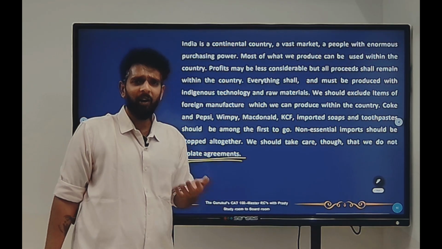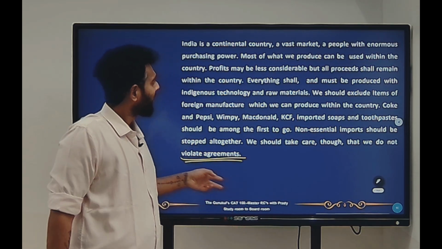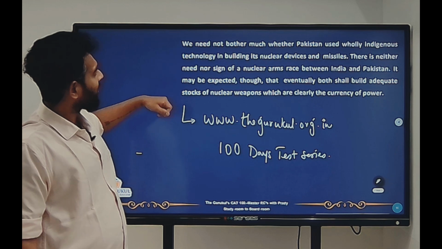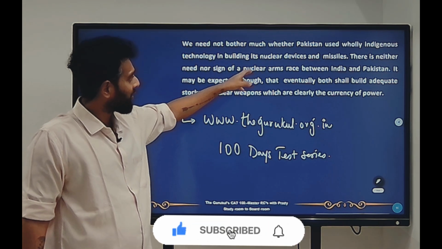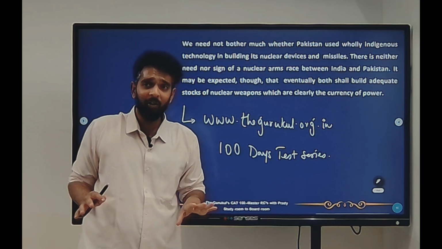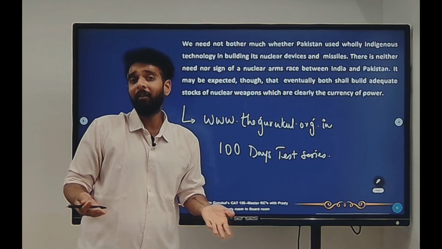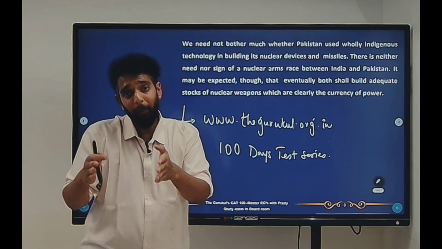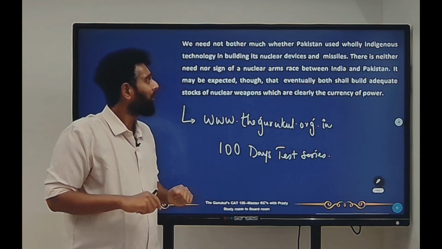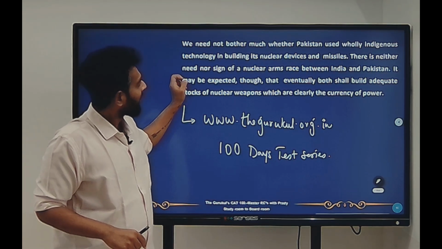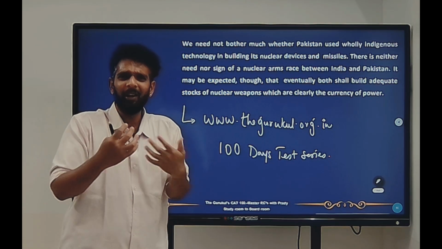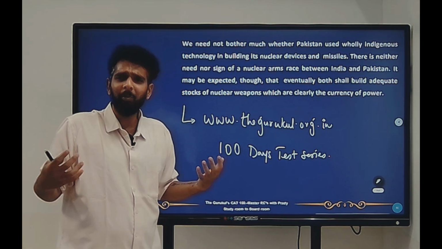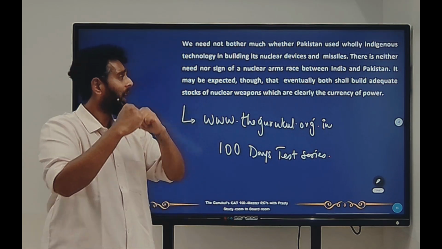We stand in peace. We are doing nuclear weaponry for ourselves. We're not doing it to harm others, right? Now, we need not bother much whether Pakistan used wholly indigenous technology in building its nuclear devices and missiles. That means we don't need to bother if Pakistan has built all these missiles by themselves or someone helped Pakistan. There's neither need nor sign of a nuclear arms race between India and Pakistan. That means we're not competing with Pakistan for nuclear technology or for the number of nuclear warheads that we'll have.